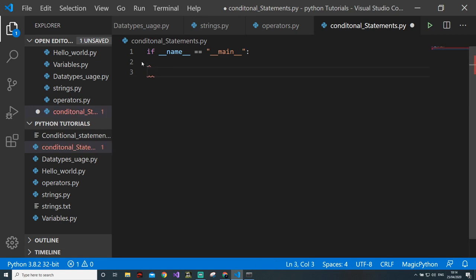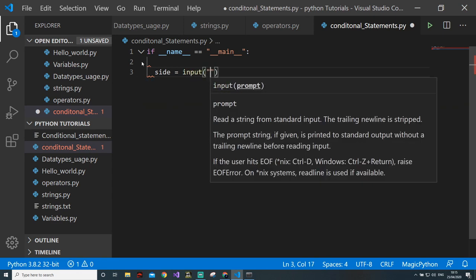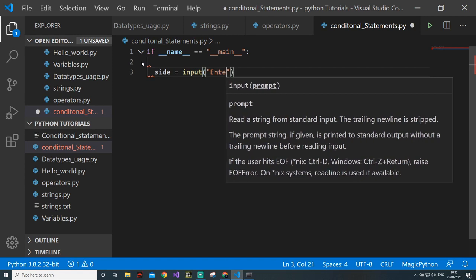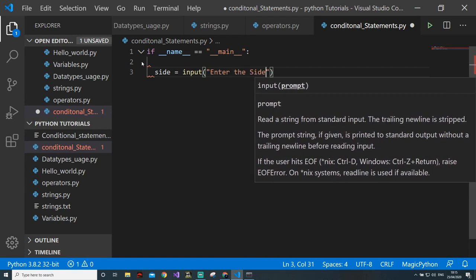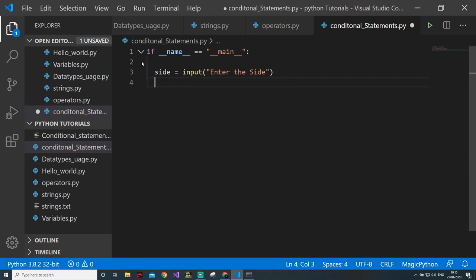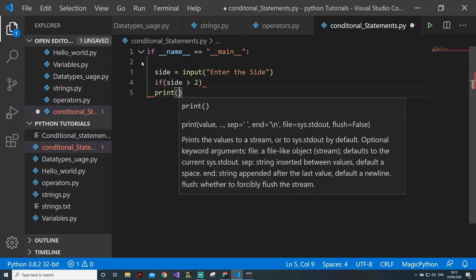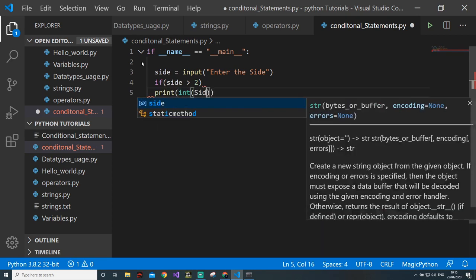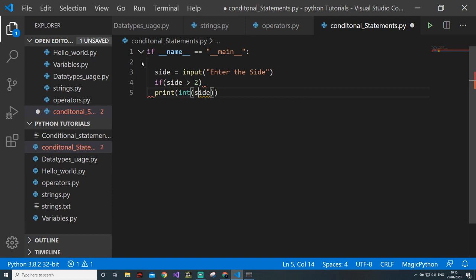So let's see. We'll say side, and we'll take input from the user: enter the side. Now we'll calculate the area only if the side is greater than 2. This is our condition. So we'll write if side is greater than 2, then print. Remember to convert it into int, otherwise a problem will come.